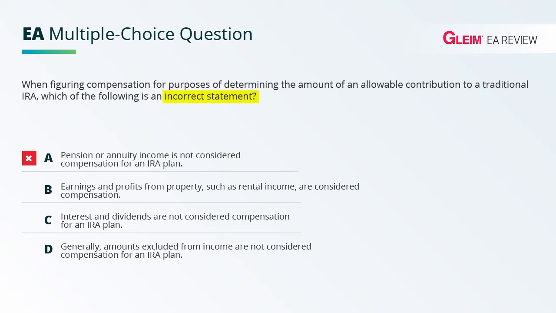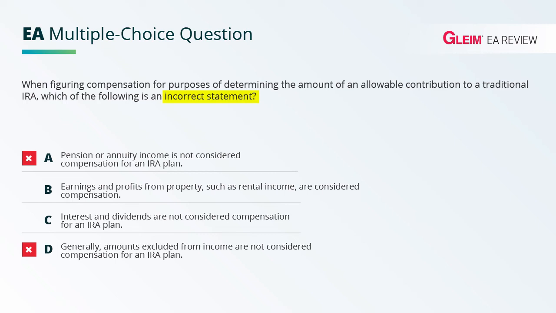Let's consider C and D just to make sure. C. Interest and dividends are not considered compensation for an IRA plan. So we just went over this. And B, you have to contrast compensation, which is earned income, from other types of income which are not earned income. Interest and dividends are perfect examples of what's not considered income for an IRA plan. So choice C is a true statement, so choice C is incorrect.